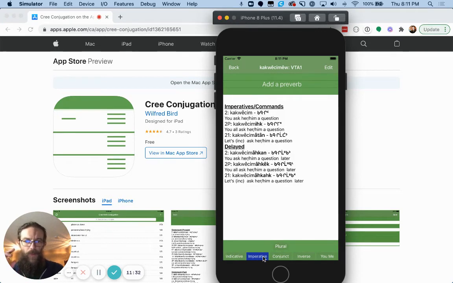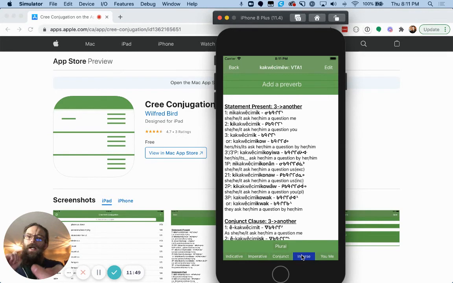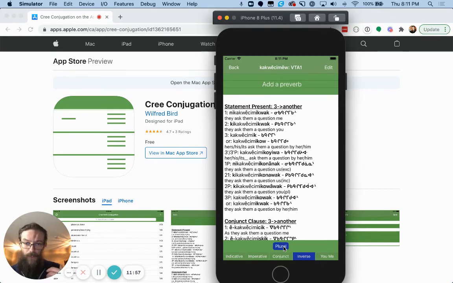And then there's the same. You have imperatives. Ask that person. You all ask that person. Let's ask that person. And all of the conjunct, same as the other one. But with this one, we have the inverse because that person could ask me a question. That person asks me. And then that one can be plural too. They ask me. They ask me a question, right?